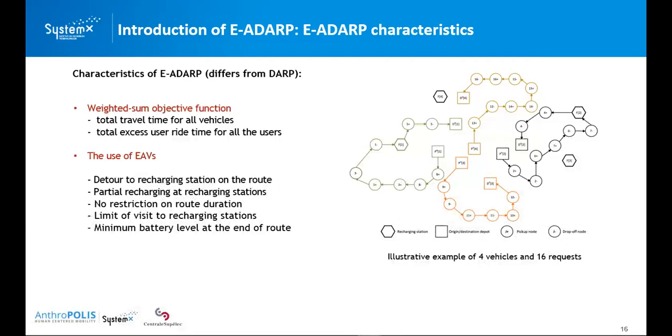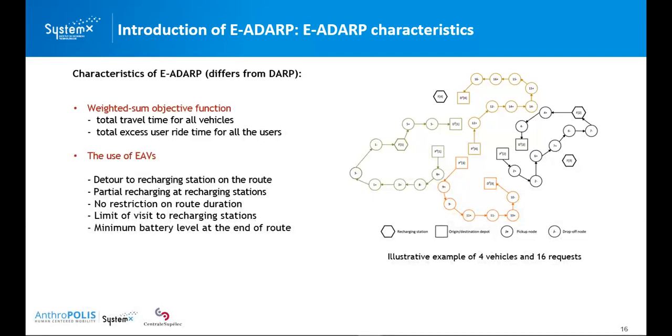And as we consider autonomous vehicles, no drivers are related to each vehicle. So theoretically, the vehicle can be manned in a non-stop way. There is no restriction on the route duration, and there is a limit of visits to each recharging station. And finally, we have a more specific and artificial constraint in the model, that is the minimal battery level at the end of the route.